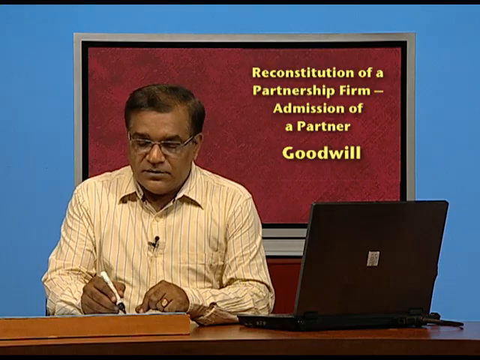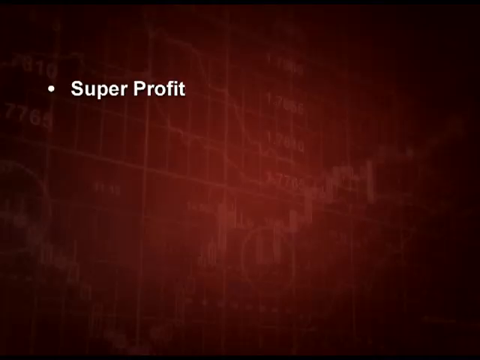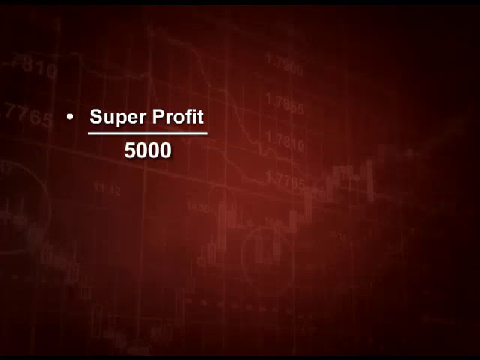Second method is capitalization of super profit. As you know, super profit is what? It is actually goodwill. So, suppose I am earning 5,000 as super profit, and the normal rate of return going in the firm is 10%.